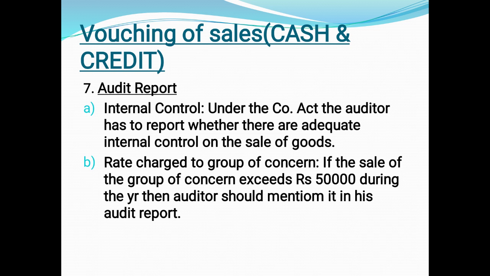Then rate charged to the group of concern. If the sale to the group of concern exceeds rupees 50,000 during the year, then the auditor should mention it in his audit report. So this particular topic, sales, it might be either your cash sales or credit sales. You can expect it for 5 marks. Continuously, repetitively they have asked this particular question. So kindly don't ignore this particular topic.